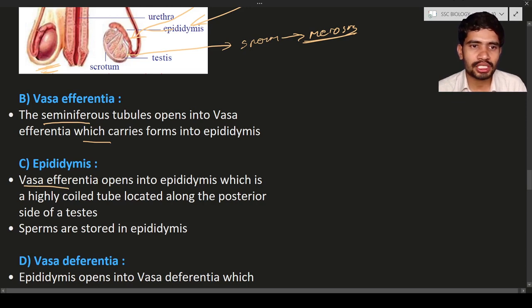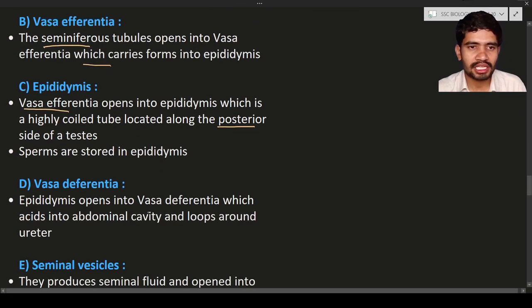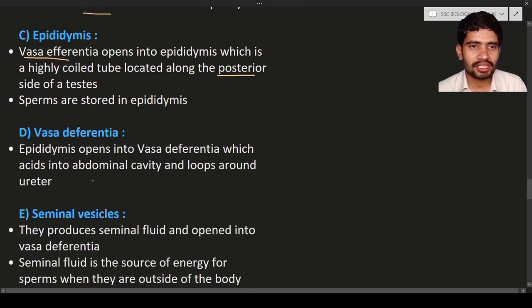Can you see on the testes? You can see the epididymis. It is on the posterior side of the testes, and it is going to store the spermatozoa temporarily. The spermatozoa are stored in the epididymis temporarily, and this is the function of the epididymis. Next, the vas deferens. The epididymis opens into the vas deferens.